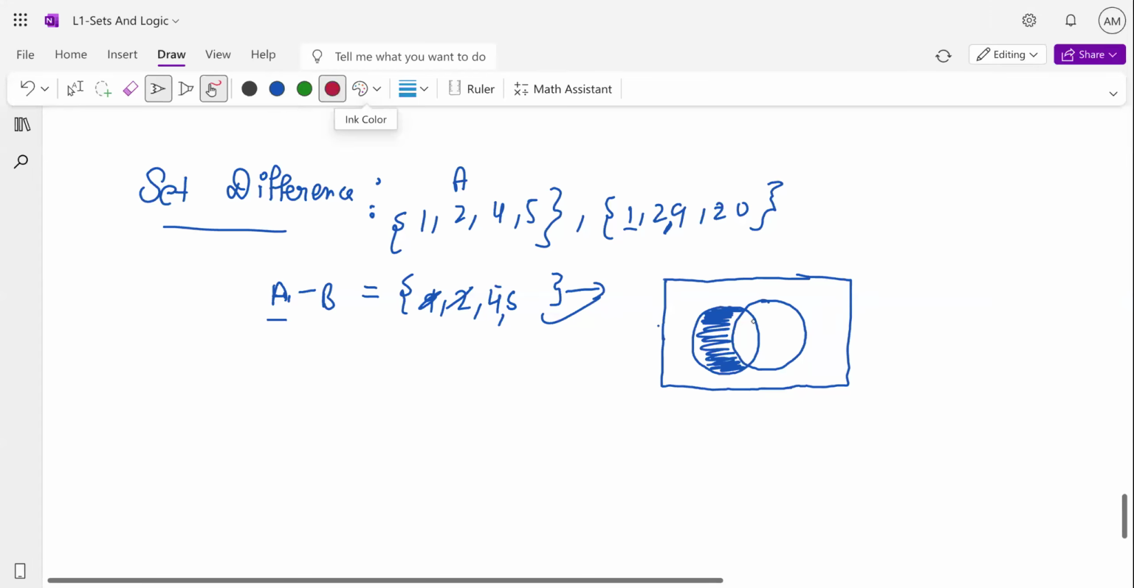Let's call this A. This is B. This whited portion I'm not taking into my box, and the shaded portion I'm considering. I have taken the whole of A and removed those which are part of the intersection. Is that clear? Yes, sir.